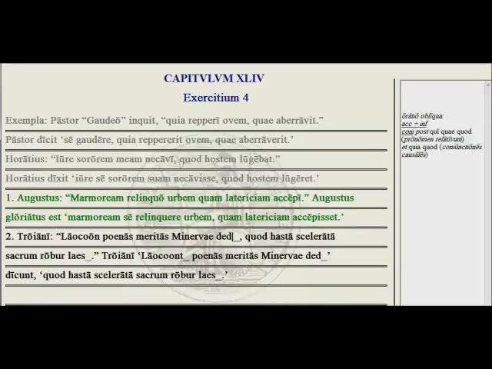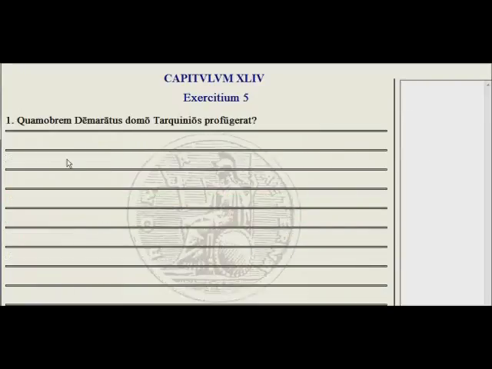So let's go on to exercise 5. Okay, so quam ob rem Demaratus domo Tarquinios profugerat? On account of what did Demaratus run away from his home to Tarquinii? Ob seditiones civium suorum, on account of the civil unrest at home. Demaratus, on account of civil unrest, fled from Corinth to Tarquinii.